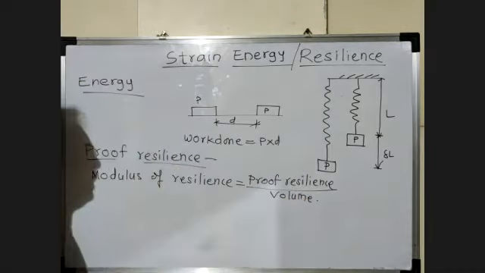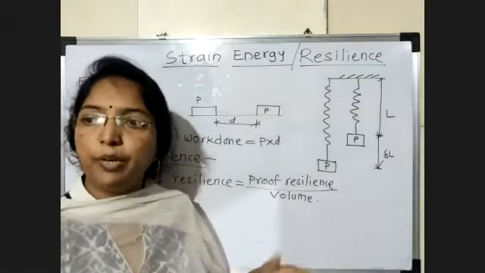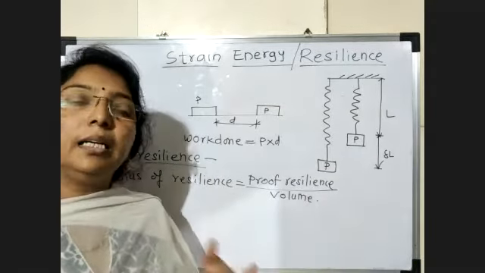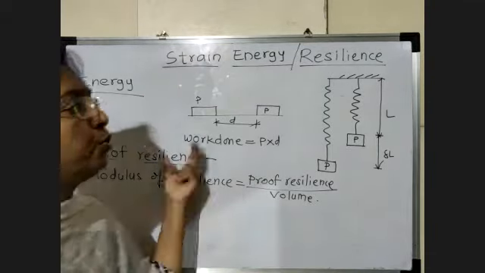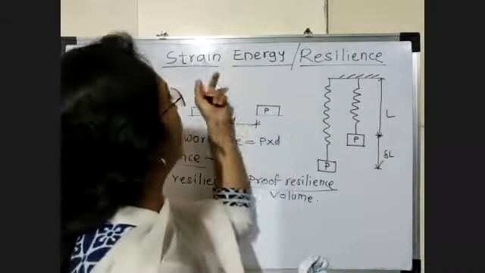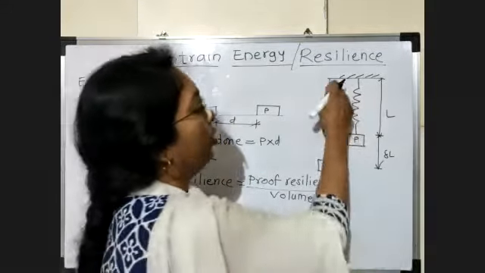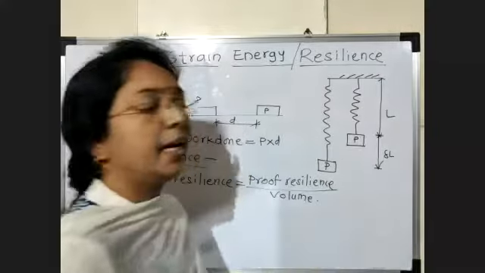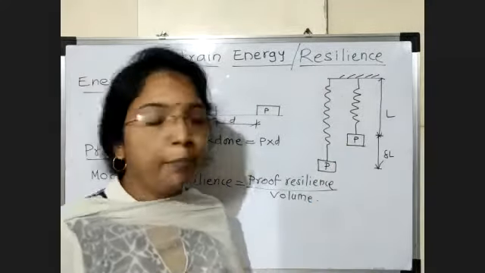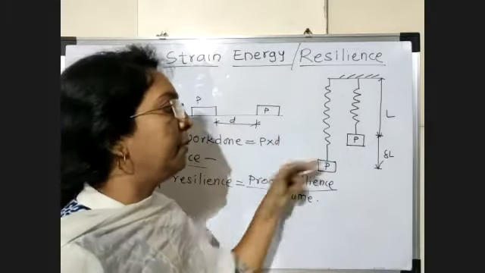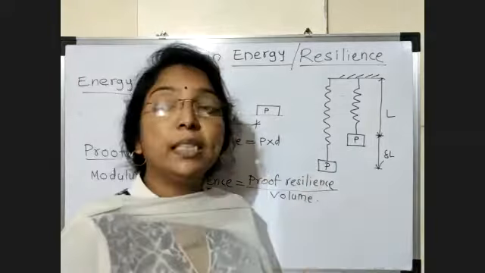Now I repeat again. Energy is nothing but capacity to do work. Whatever we eat, from that we get energy, and that energy is used to do the work. To understand this strain energy concept, we consider one spring of original length L. We apply some load at its end. Elongation takes place, that means this load moves downward by an amount delta L. So we say that work is done.